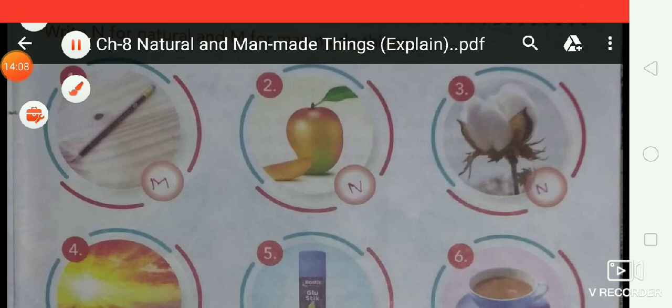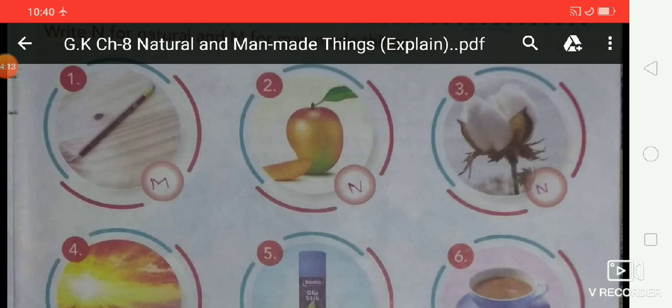First one is, students, complete the book. Write the letter N for natural and the letter M for man-made. Okay, is that clear, student? Identify all the pictures and learn the spelling.